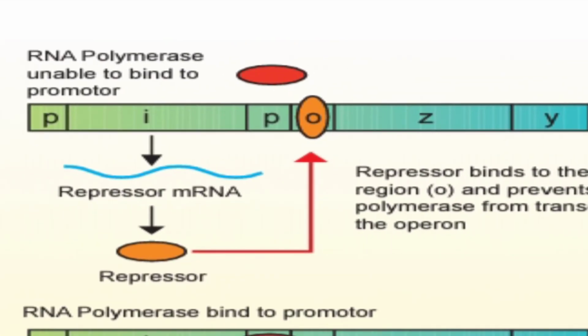So the RNA polymerase is unable to bind to the promoter. This is the polymerase enzyme. Remember it, you have studied in the translation process also, you have seen this structure. This is the RNA polymerase. It cannot bind with the operator, that is fine, and P is the promoter, O is the operator, and Z, Y and A. What are these?